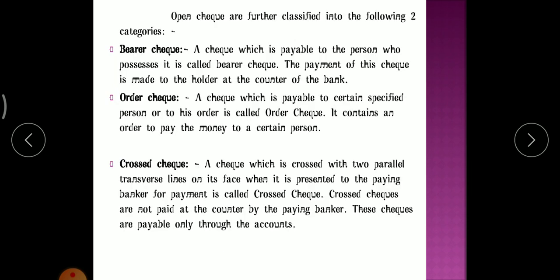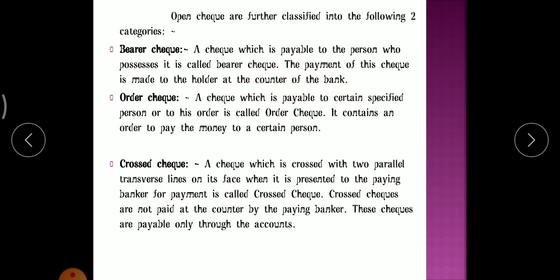Next, under open check there are also two types. Open checks are further classified into the following two categories: bearer check and order check. So what is a bearer check? A check which is payable to the person who possesses it is called a bearer check. The payment of the check is made to the holder at the counter of the bank.